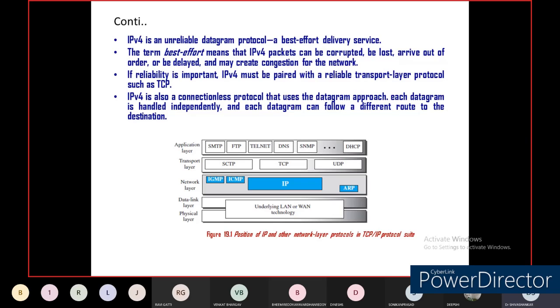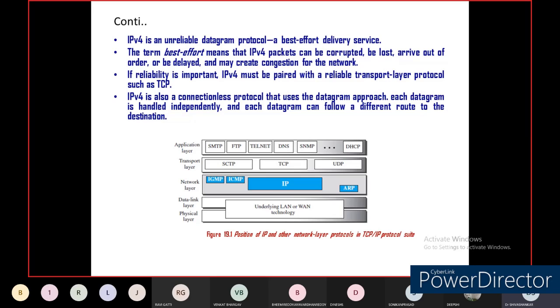In forwarding techniques, datagram is nothing but connectionless, and virtual circuit is nothing but connection oriented. Each datagram is handled independently, and each datagram can flow by a different route to the destination.